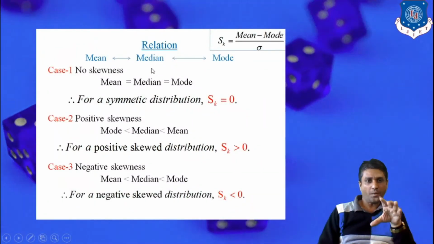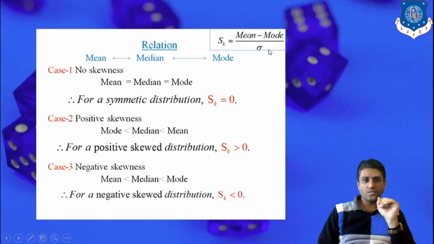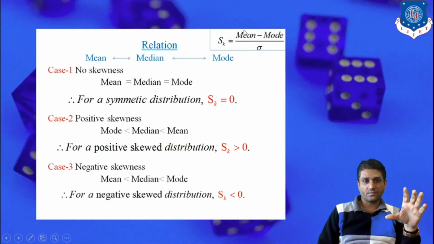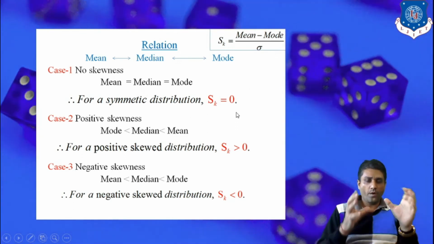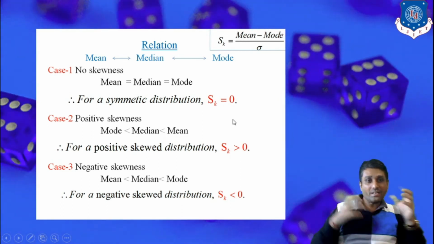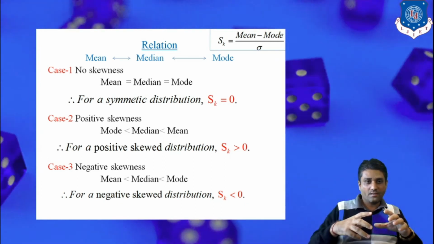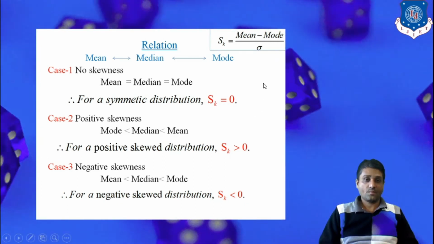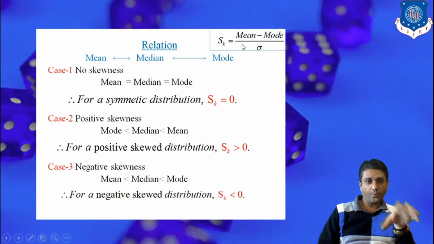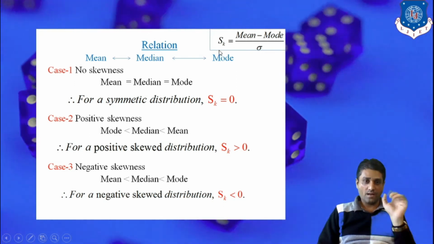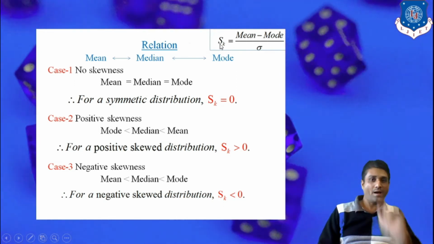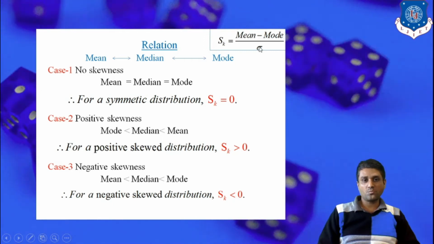So in this particular slide, on the basis of the skewness coefficient given by Karl Pearson, we study some relations between the skewness and the data. Just for the sake of convenience, we write down the formula of skewness in the margin. Skewness is mean minus mode upon standard deviation.